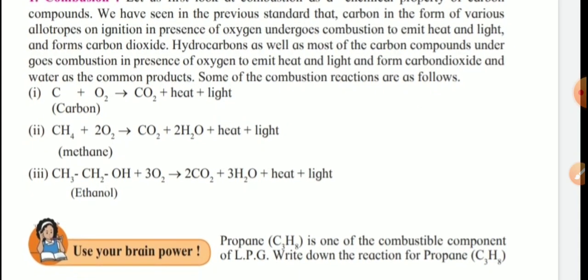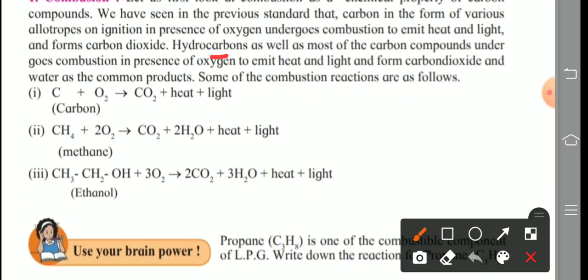Hydrocarbons as well as most of the carbon compounds undergo combustion in presence of oxygen to emit heat and light and form carbon dioxide and water as the common products. Some of the combustion reactions are given here.